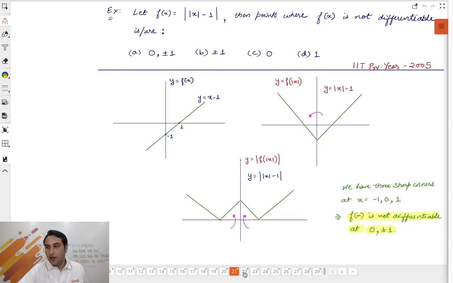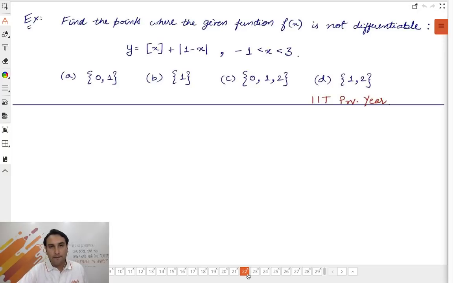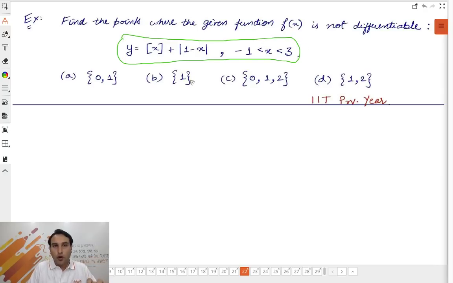I'm not repeating it. Now let's take the last problem, which came in a recent IIT exam. Do you want to try it on your own? You can note it down. I'll not solve it, try it on your own. My question is, can you plot its graph? Of course you can talk about continuity and differentiability, but the most important thing is to plot its graph.